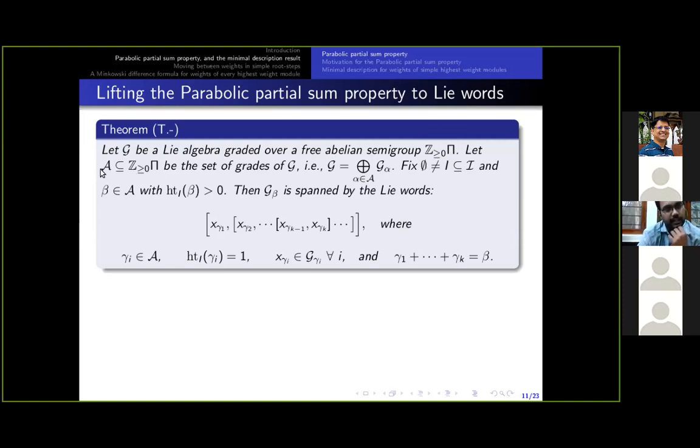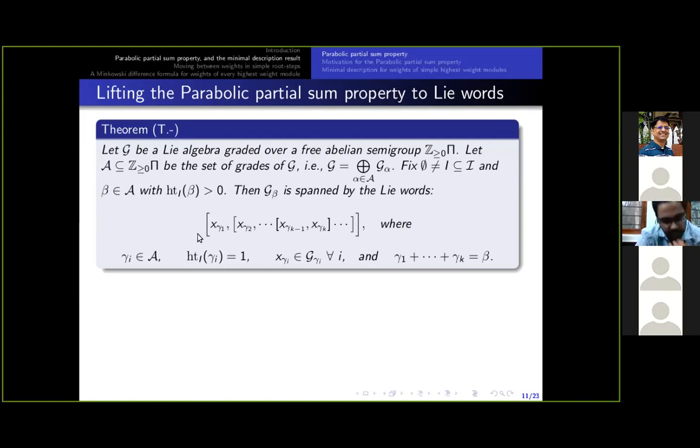And script A is the set of grades in capital G. That is, capital G we can write as a direct sum over graded pieces G alpha, with alpha coming from script A. Now, let me fix a grade beta with positive I-height, where I is a non-empty subset of script I. Script I is still an indexing set for pi, not the nodes in the Dynkin diagram or something.